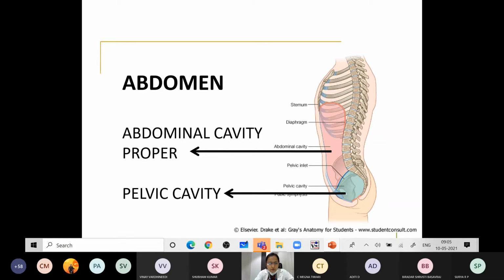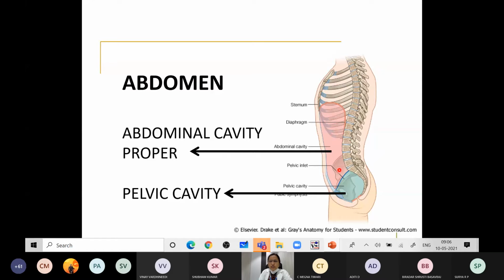Which part is called the abdomen? The part of the trunk below the diaphragm is called the abdomen. What you are seeing is the diaphragm. This diaphragm separates the thoracic cavity and the abdominal cavity. This whole part is called the trunk, and the part of the trunk below the diaphragm is called the abdominal cavity.